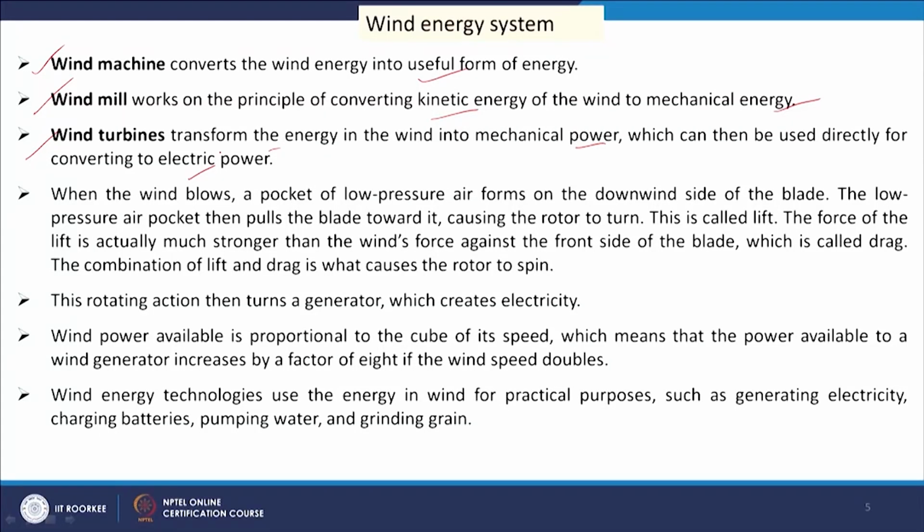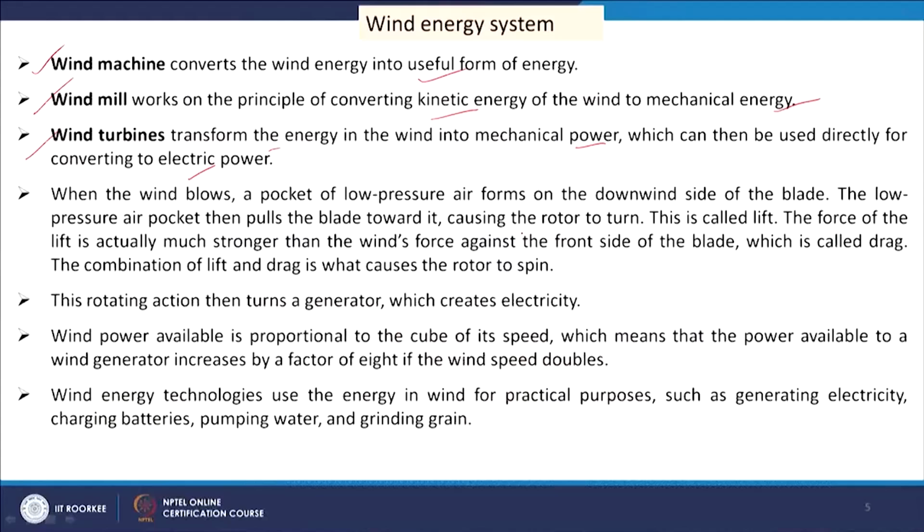Now, how the kinetic energy of air is transferred into electrical energy, that is the point we have to understand. When the wind is available, when the air is in motion and we have a windmill with blades and a rotor, the wind flows and is blocked by the blades. On the downwind side of the blades there is some low pressure creation, and that low pressure gives a lift to the blades. That is one force the blade is getting, and another is a drag force.